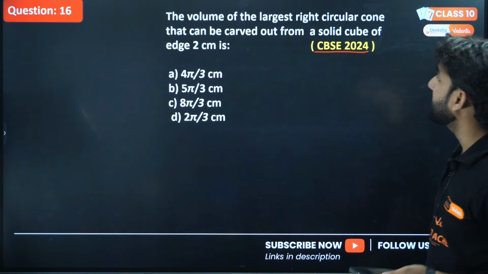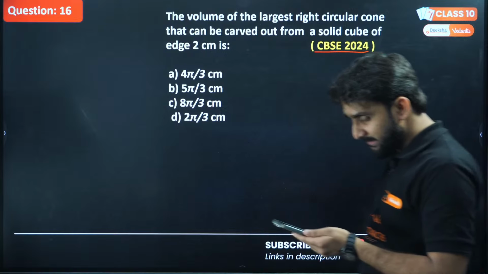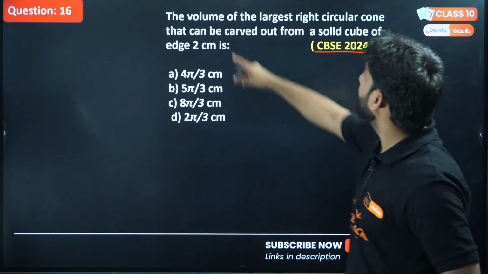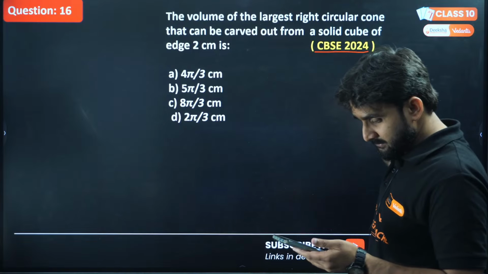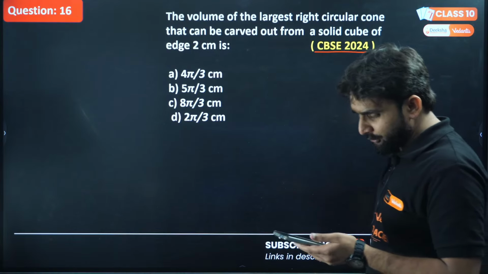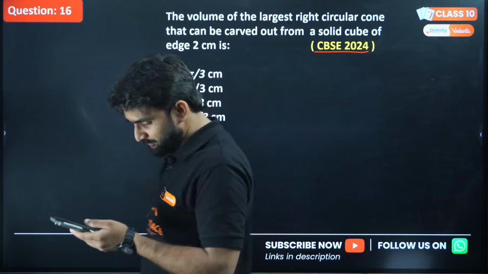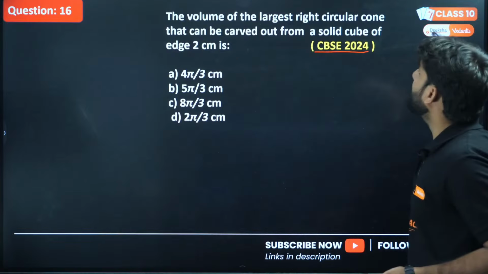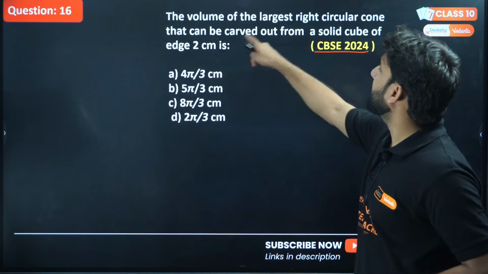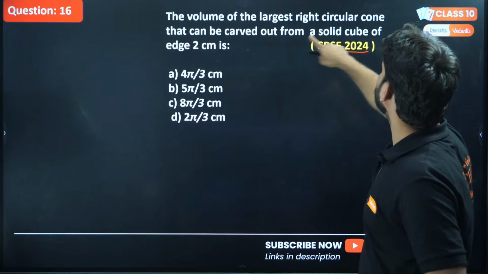What will be the correct option? Okay, the volume of the largest right circular cone that can be carved out from a solid cube. I'm waiting for your response, my champions.